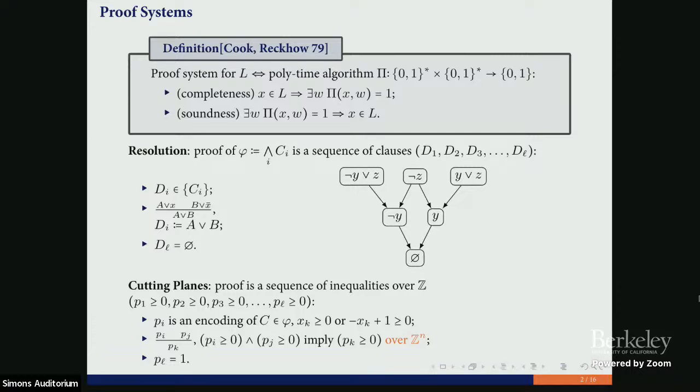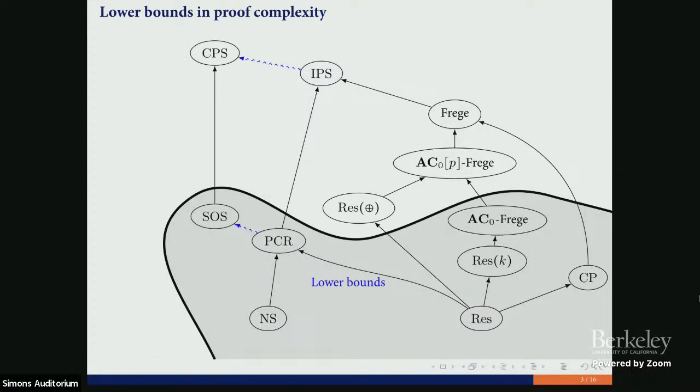Any questions or comments? What do we know about proof systems? We have lots of interesting proof systems, and for few of them we can prove lower bounds. So this is the resolution proof system. This is the cutting planes proof system, and the arrow means that this proof system is stronger. So here we have shorter proofs than in this proof system.